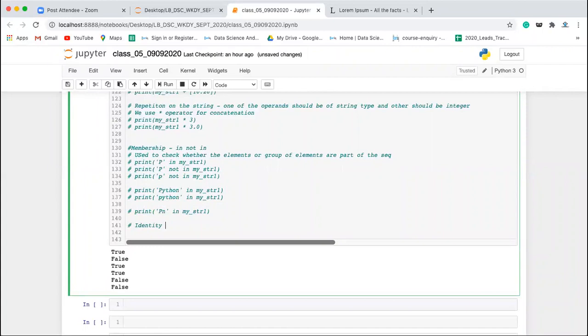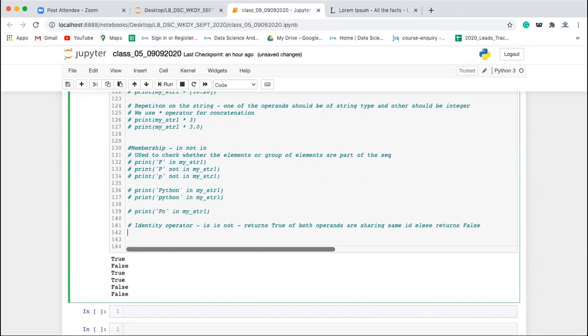Now the identity operation. We have seen that there are only two operators, is and is not. These return true if both operands are sharing the same ID, else return false. For example, let's say print, if I'm writing my_str1, we have, right?